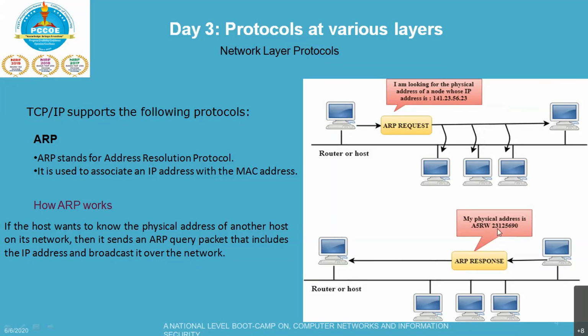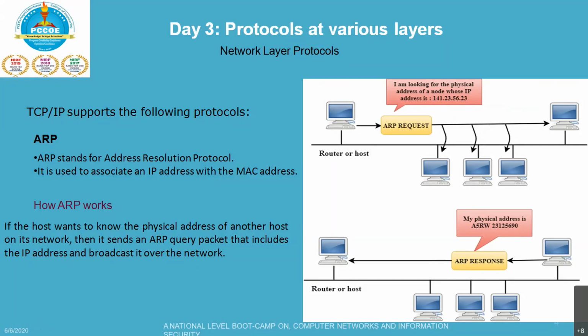Whoever is holding it is going to respond back saying, I am holding this particular MAC address. So the mapping is happening. IP has been sent, MAC is received, and the connection gets established.